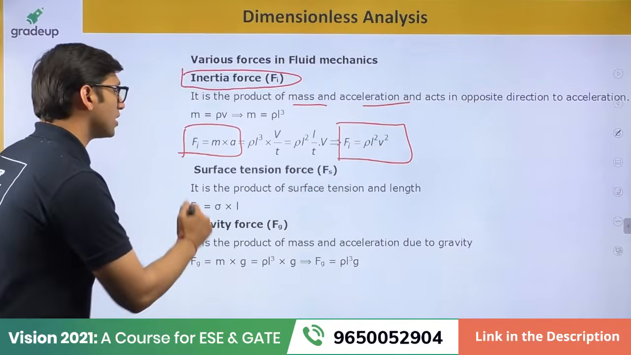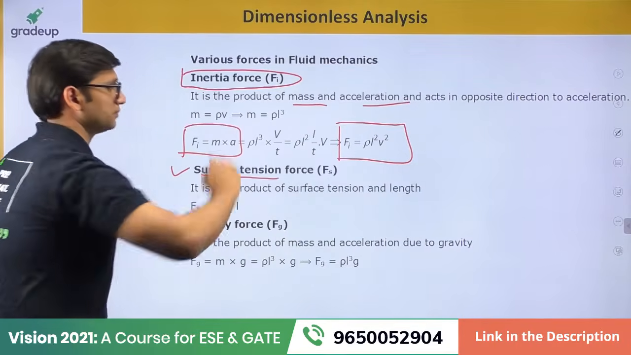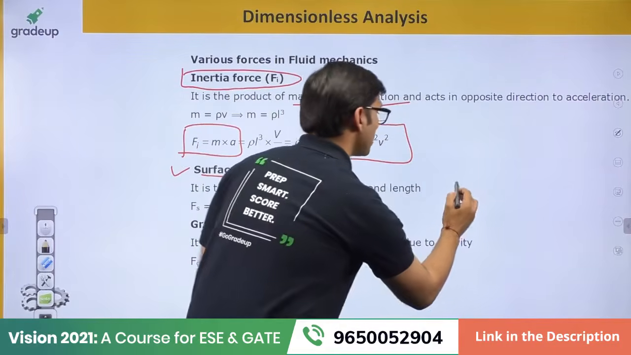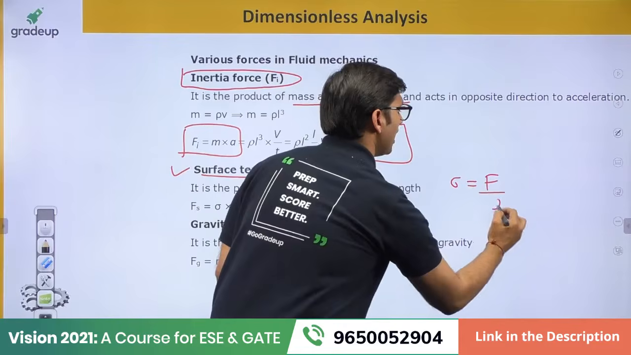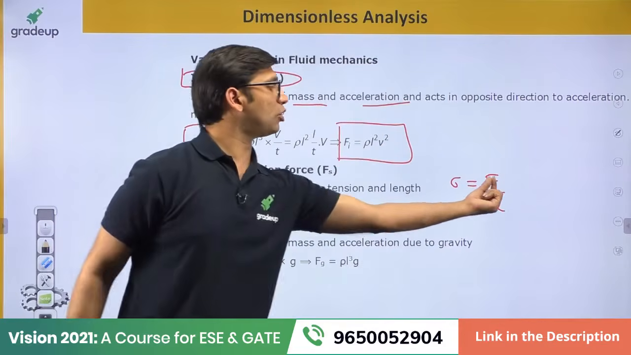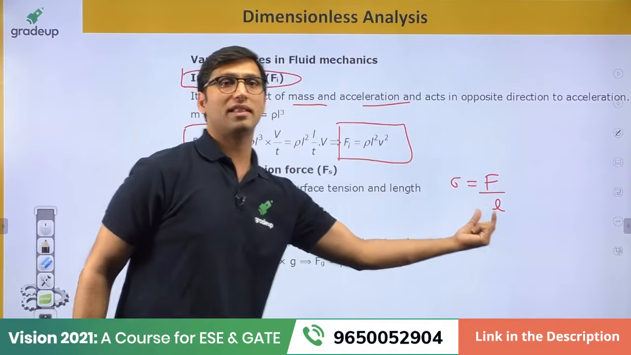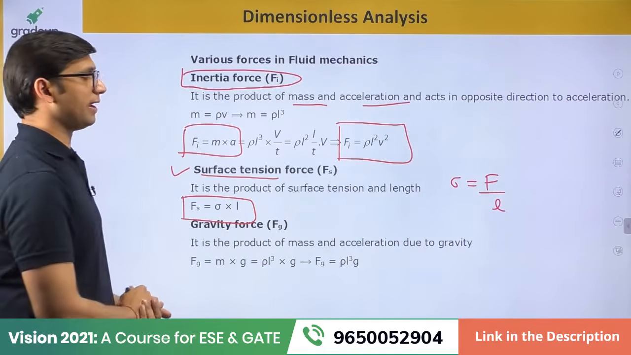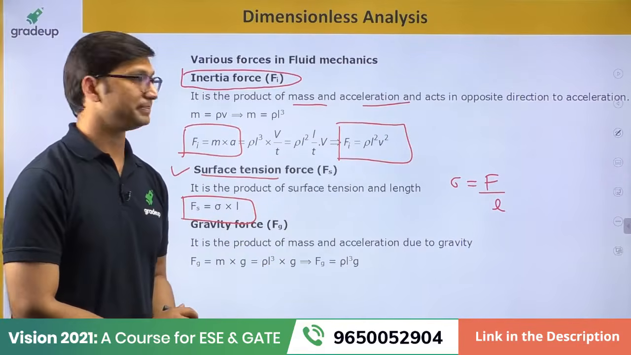The next force that you have to understand is the surface tension force. We know that surface tension is equal to force per unit length. So the surface tension force will be equal to the product of surface tension and length. That is the surface tension force. This is equal to sigma into L, where sigma is the surface tension.